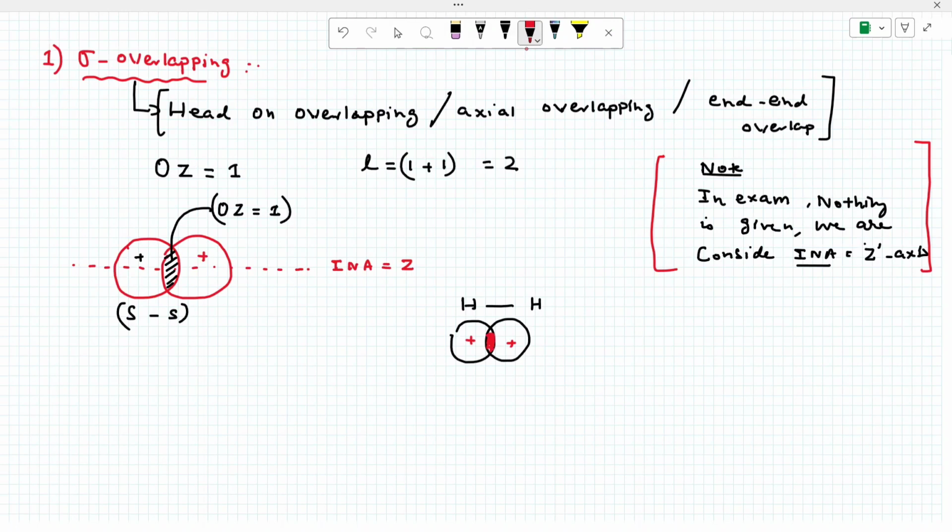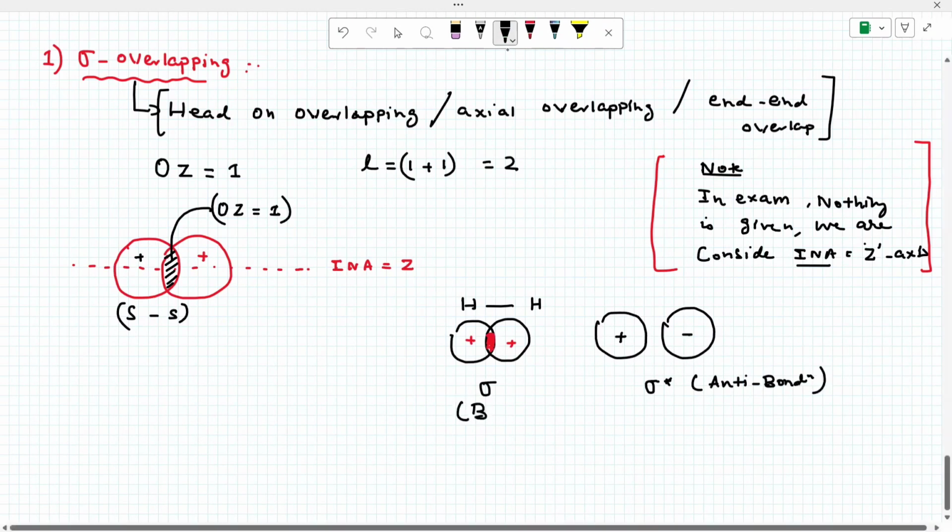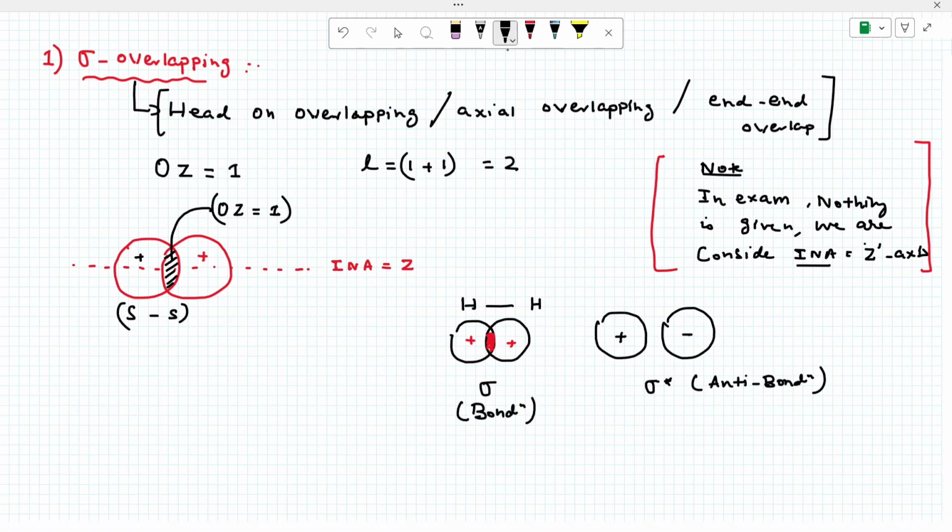In this case, if I take this s orbital, the positive wave function gives sigma bonding. Now this orbital has a negative wave function. These two do not undergo overlap because they are opposite, they form anti-bonding, sigma star. This is called anti-bonding, and this is called the bonding orbital. You got the point? Simple. When two orbitals have the same wave function, they undergo bonding, the constructive form. Plus minus is the destructive form.